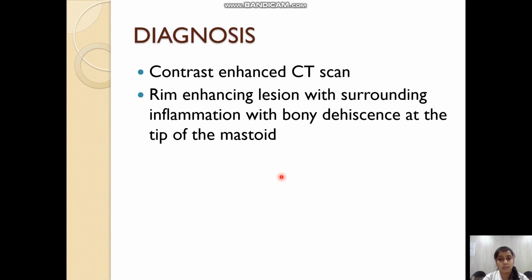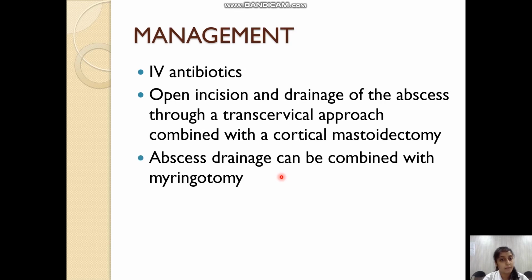Diagnosis is done by the contrast enhanced CT scan, and we can see a rim enhancing lesion with the surrounding inflammation and the bony dehiscence at the tip of the mastoid. Management includes the same IV antibiotics, incision and drainage of the abscess, and management of the underlying condition.